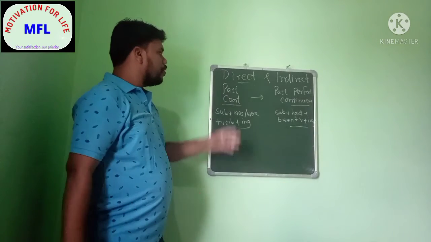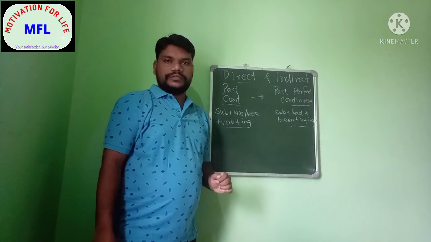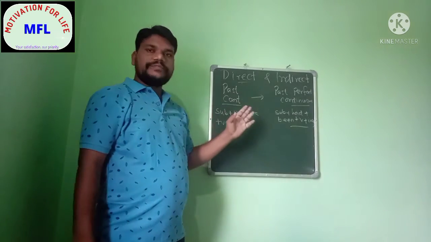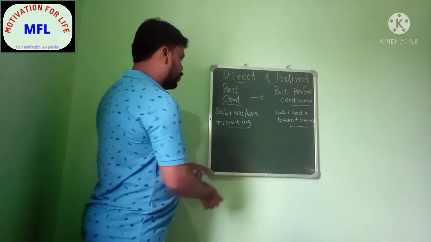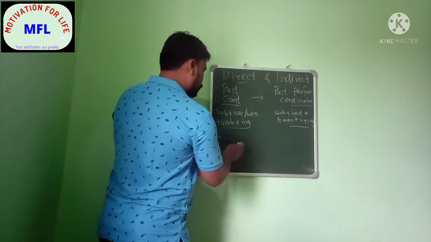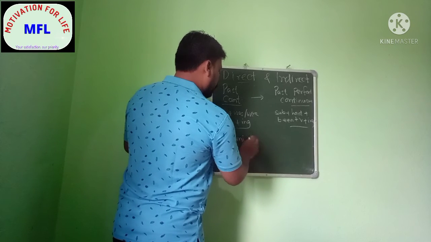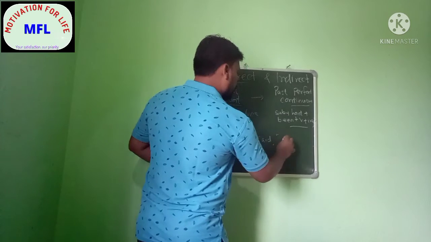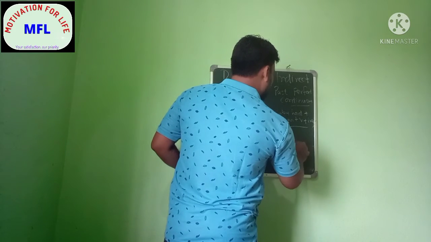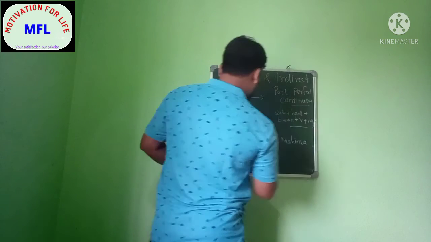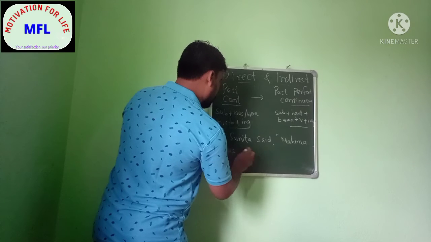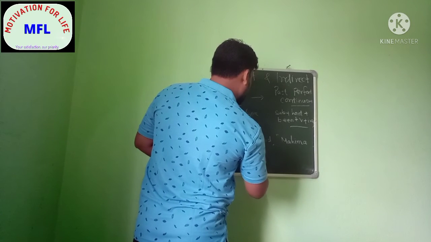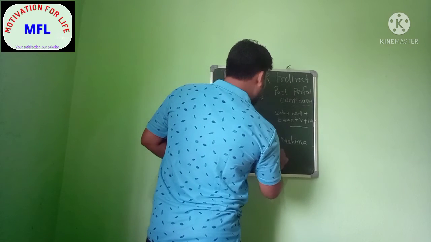So these are the formulas for these two tenses, and with this formula you will be converting your direct speech into indirect speech. Write down the example. Sunita said Mahima was talking over the phone.